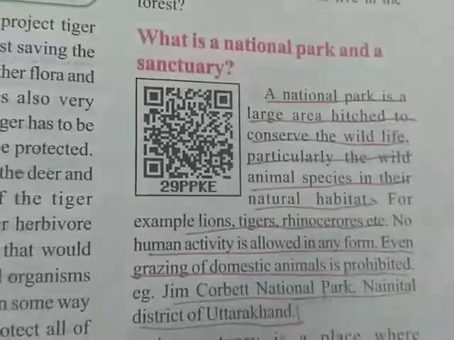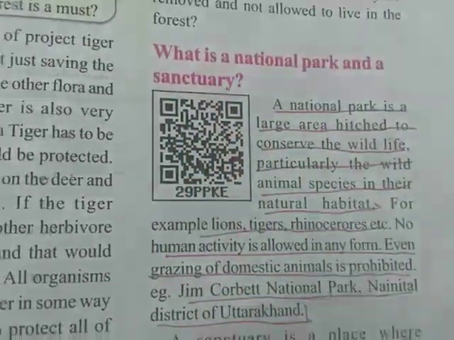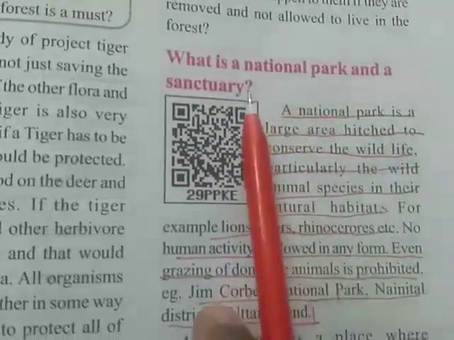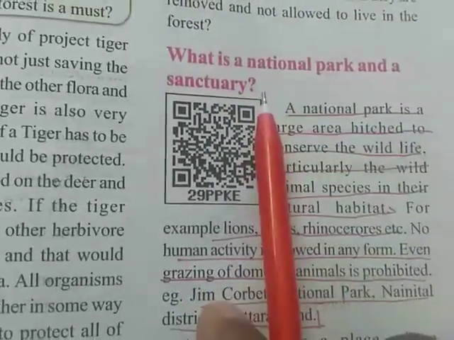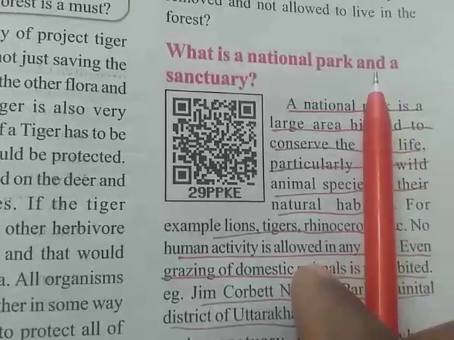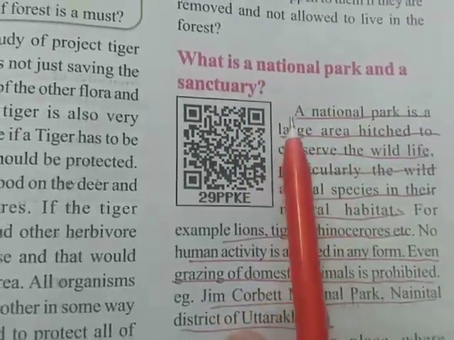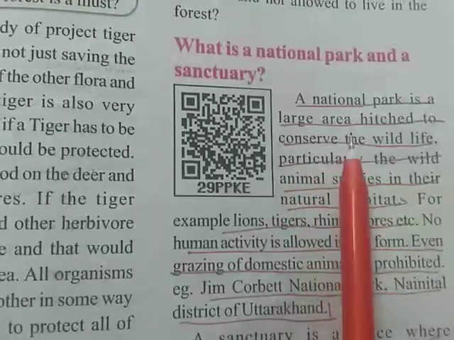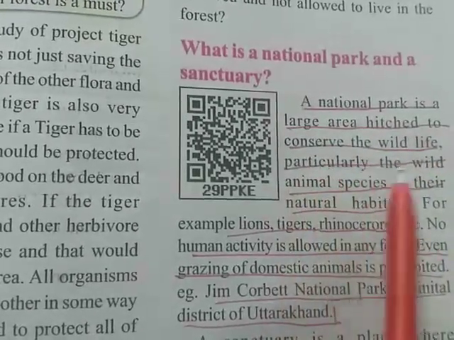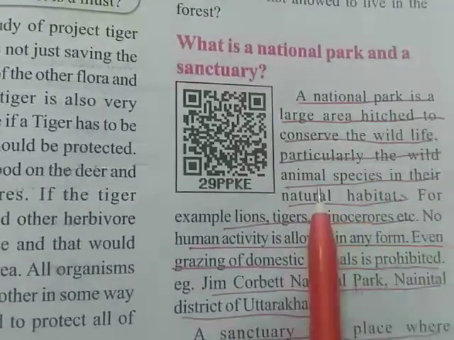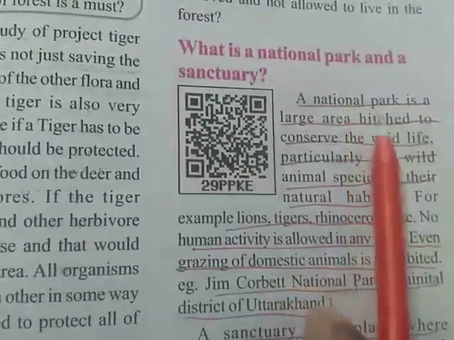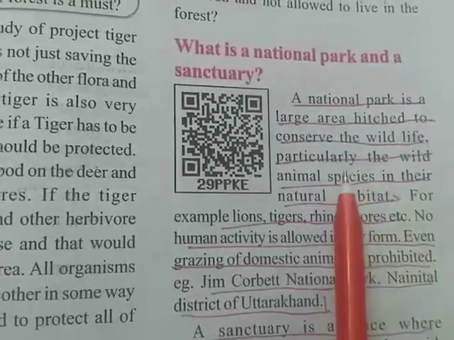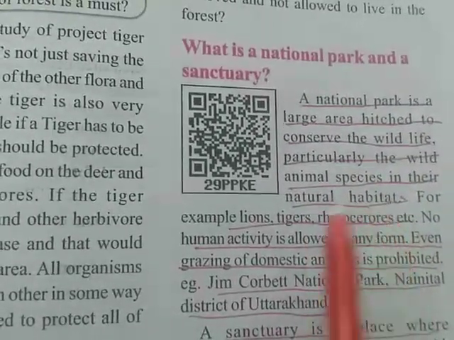Here on page number 93 we have a topic: what is a national park and a sanctuary? Here we are going to understand national parks and sanctuaries. A national park is a large area set aside to conserve wildlife, particularly wild animal species in their natural habitats. In national parks, we can see wild animals. These wild animals can be protected in their natural habitats.